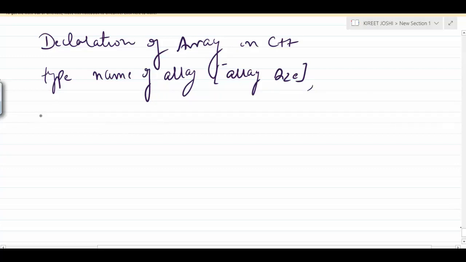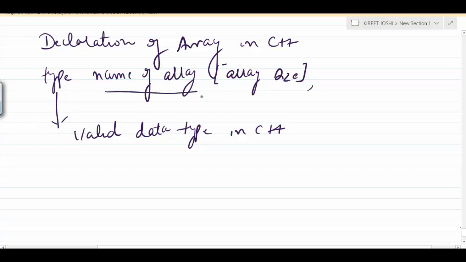There are certain rules for declaring a single dimension array in C++. The type is the type of elements to be stored in the array, and it must be a valid data type in C++. The array name is the name that is to be assigned to an array, and the size is the number of elements.